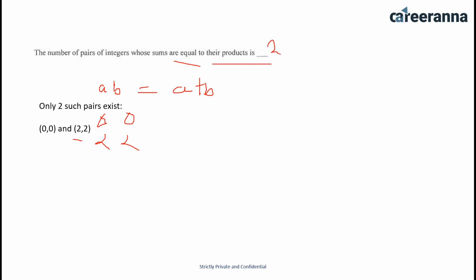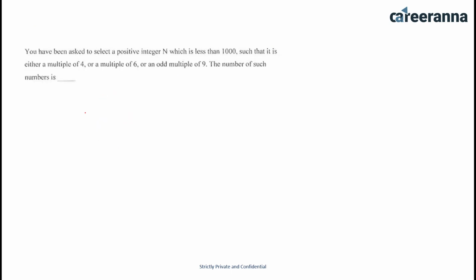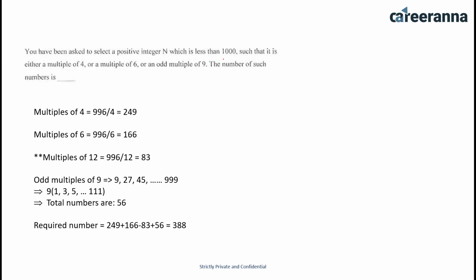Next question. You have been asked to select a positive integer n which is less than 1000 such that it is either a multiple of 4 or a multiple of 6 or an odd multiple of 9. Then the number of such numbers is what? First of all, we have to find all the multiples of 4 which are less than 1000. The last number divisible by 4 and less than 1000 is 996. So the multiples of 4 would be 249. Similarly for 6, it would be 166.